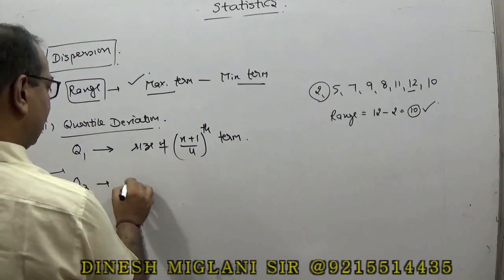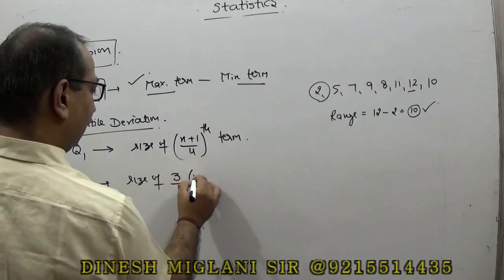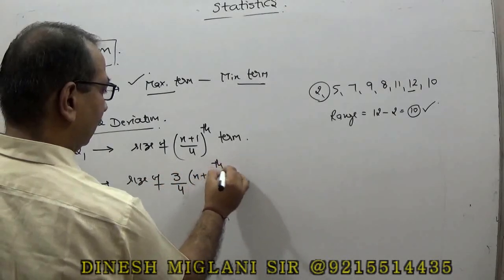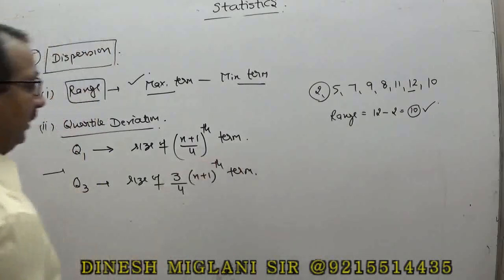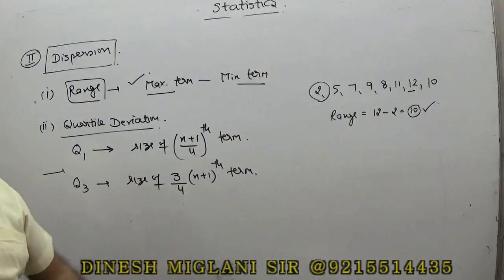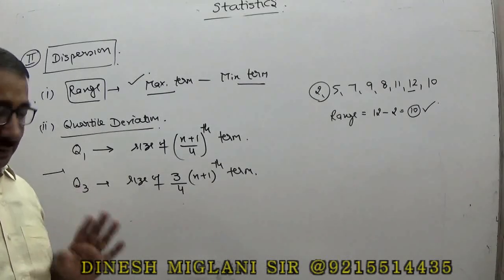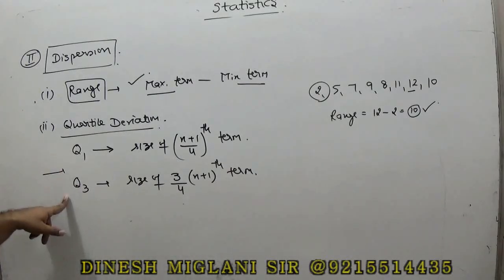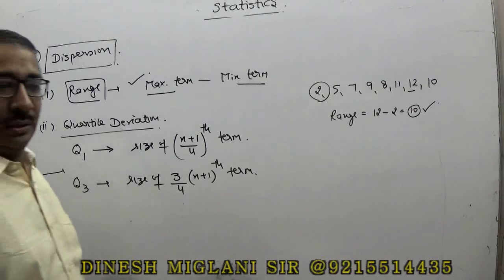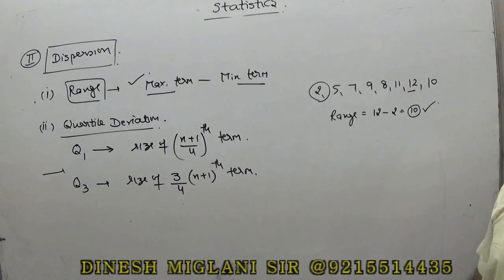And Q3 means the size of 3 times (n plus 1) by 4th term of the series, right? And if I take Q2, Q2 means 2 by 4, that is 1 by 2, which means we are just taking the median. So this is quartile Q1 and Q3. So basically in quartiles, 2 quartiles we find. First one is Q1 and second one is Q3.